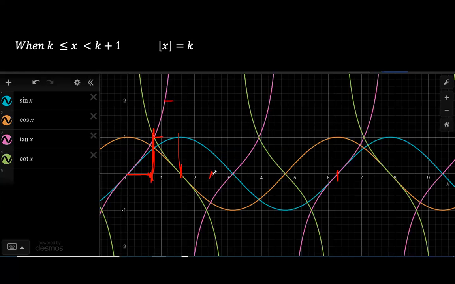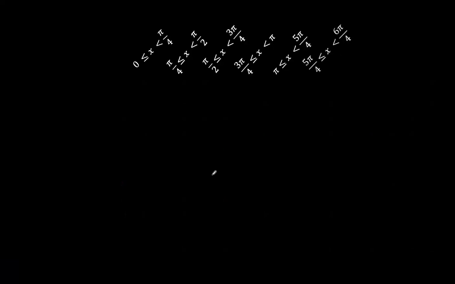And then we begin to investigate these different functions independently. So let's say that we have 0 to pi over 4, pi over 4 to pi over 2, pi over 2 to 3 pi over 4, 3 pi over 4 to pi, pi to 5 pi over 4, 5 pi over 4 to 6 pi over 4, 6 pi over 4 to 7 pi over 4, 7 pi over 4 to 2 pi.